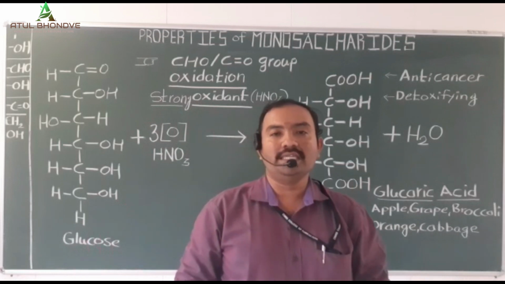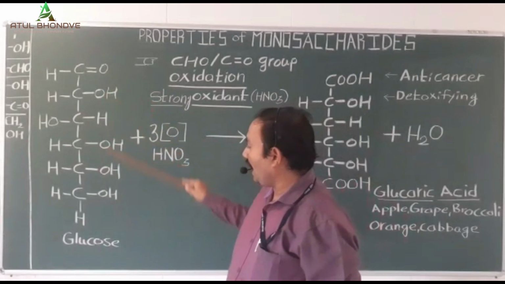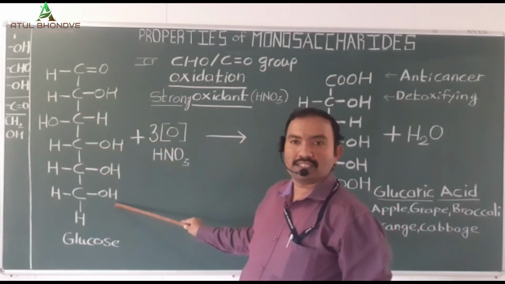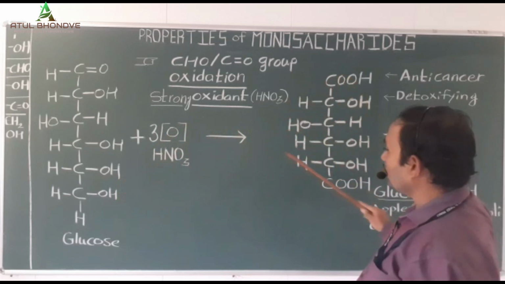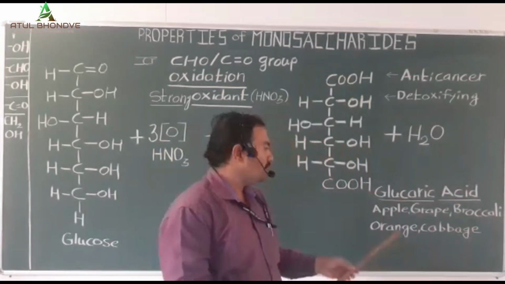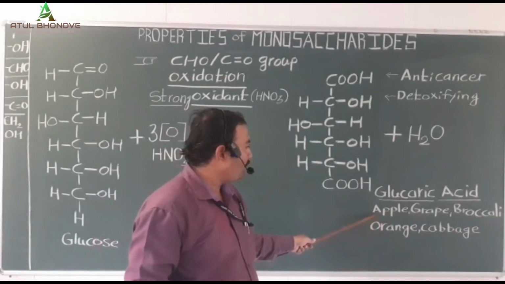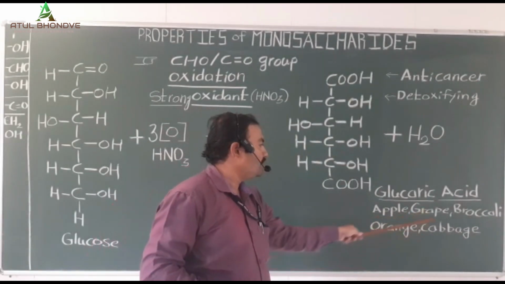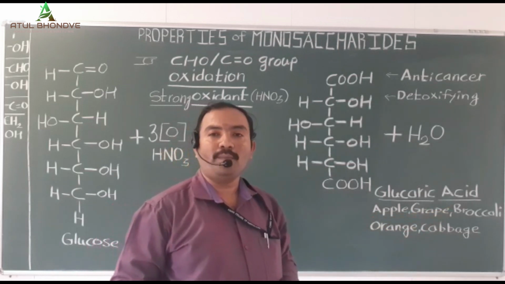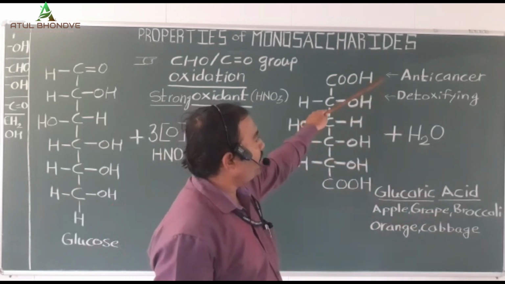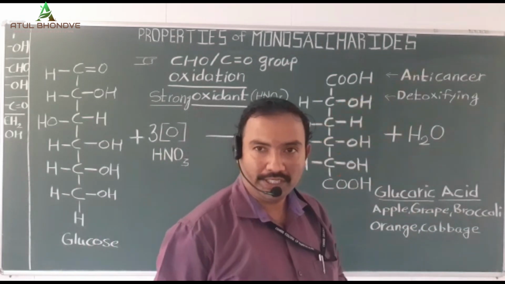When the glucose is treated with nitric acid, then the CHO group and the alcoholic OH group present at carbon number 6 are converted to form the dicarboxylic acid compound commonly called glucaric acid. Naturally, glucaric acid is found in apple, grapes, oranges, broccoli, cabbage, and this glucaric acid is commonly used as an anti-cancer agent as well as for detoxification of the body.